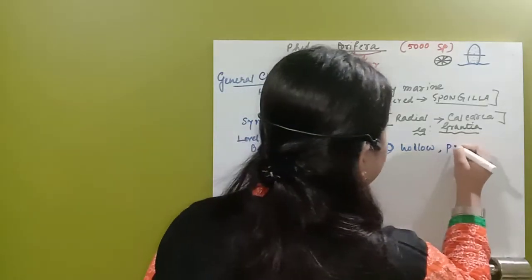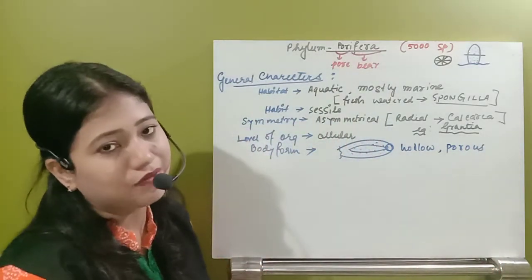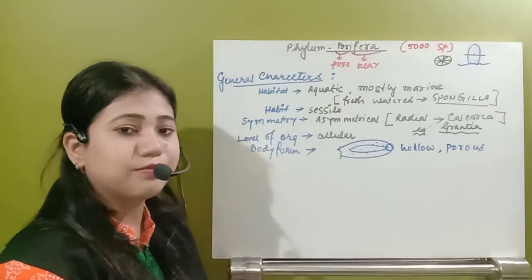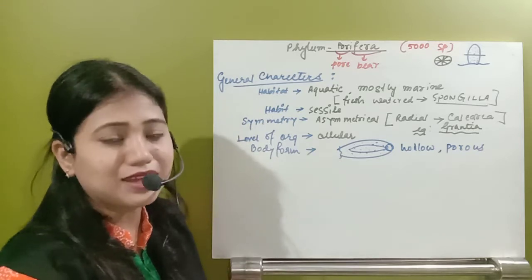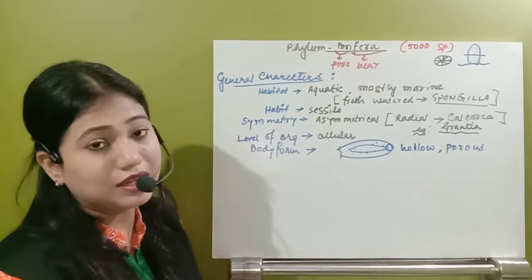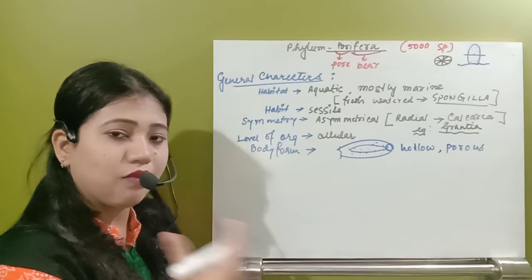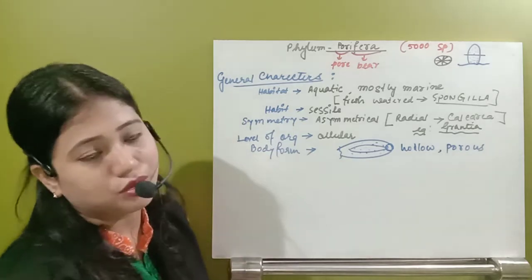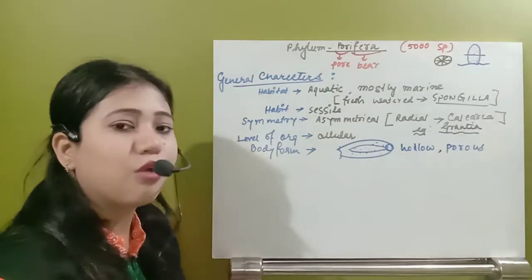This organism is also porous. Porous means throughout their body they will have the pores. So with the help of the pores, they will take the gases and the nutrients inside and allow the waste product and the carbon dioxide to be removed outside. So this is their body form.